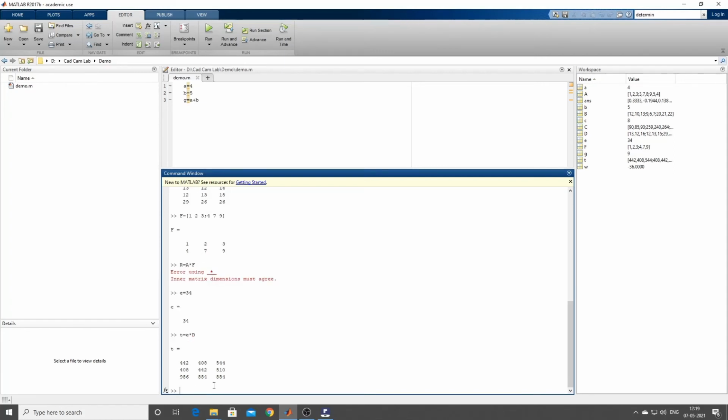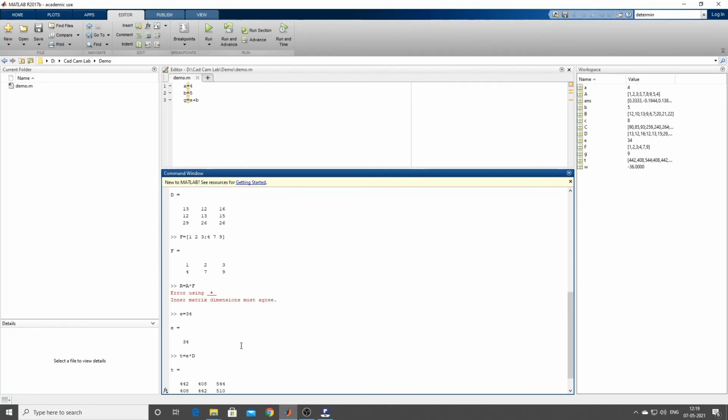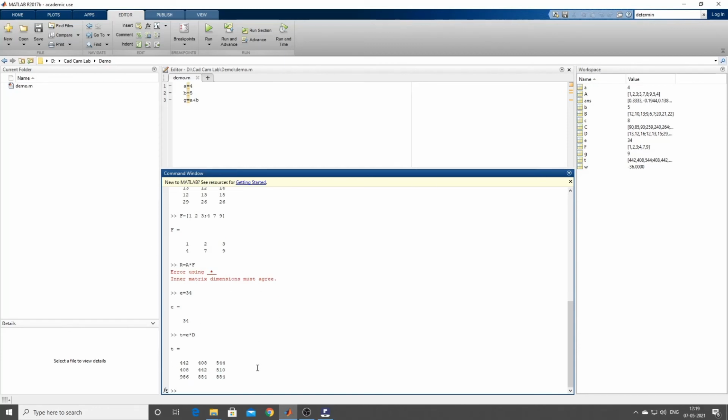Can you see here? The individual elements get multiplied. Are you able to understand? You can just see here 13 into 34, like that, 12 into 34, like that it is going to be. Is it okay? Yeah, so like this, you can do it.